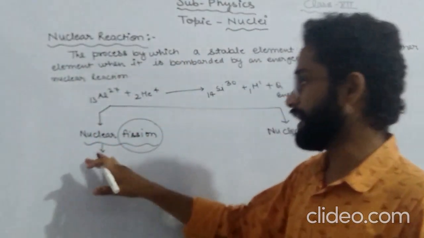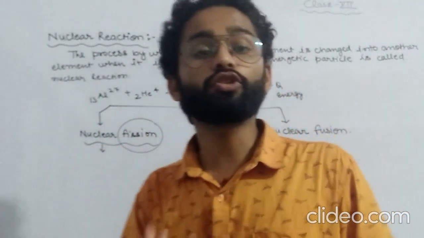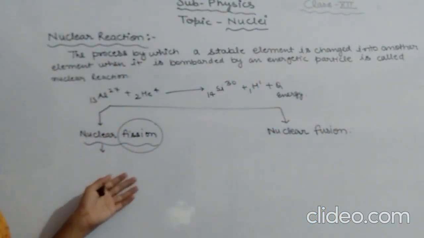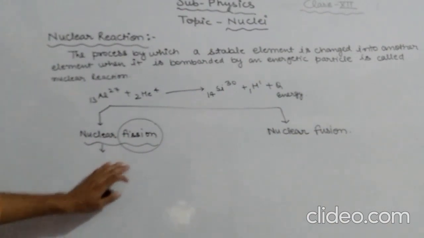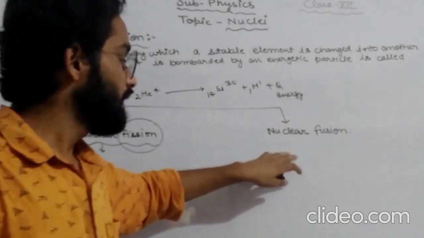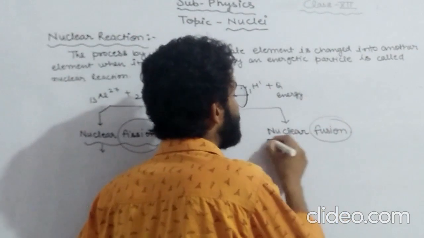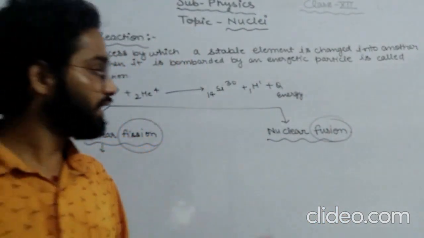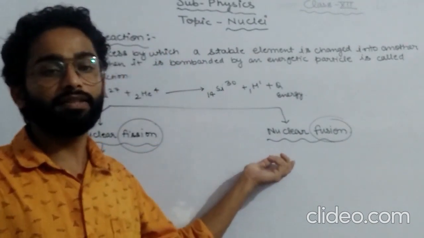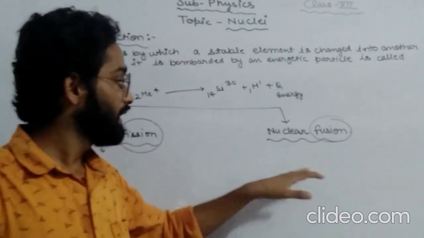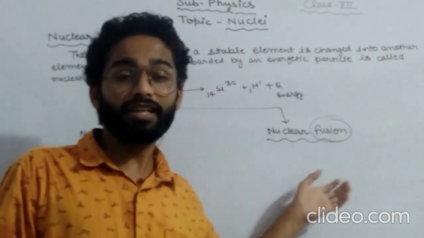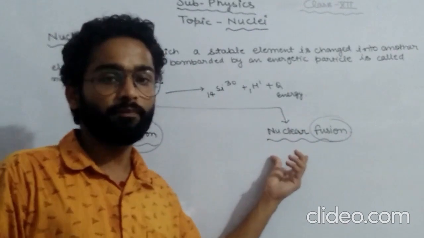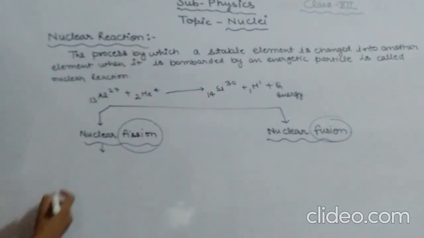When a heavy radioactive element breaks into two lighter radioactive elements with the release of a large amount of energy, the process is said to be nuclear fission. Likewise, when two lighter radioactive elements combine together to form a heavier radioactive element, or when two light nuclei combine together to form a nucleus, it is called nuclear fusion, and there is also a large amount of energy being released. So let us see an example of this.